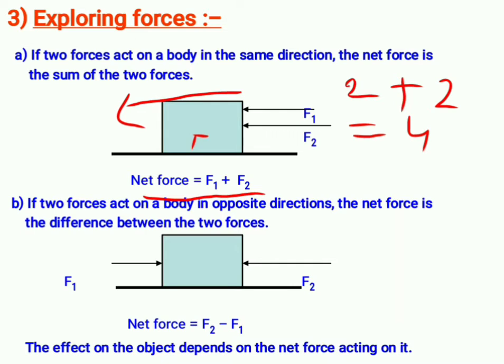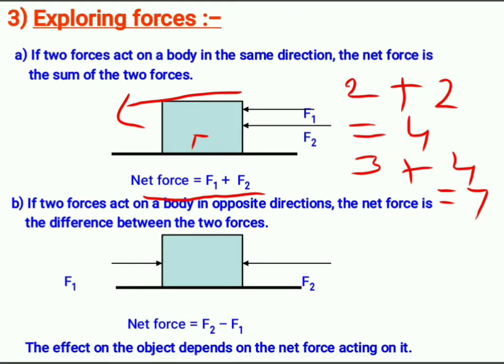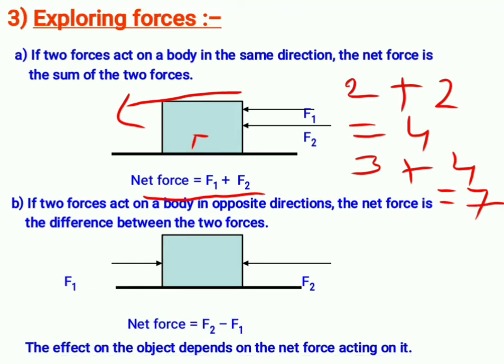And also, if you want to change the numbers, you can change. For example, F1 is 3 and F2 is 4. Then the applied force will be 7. So 7 is a greater number now, and the object will move very fast. Okay, see the formula. Net force is equal to F1 plus F2 if both are putting the force in the same direction.